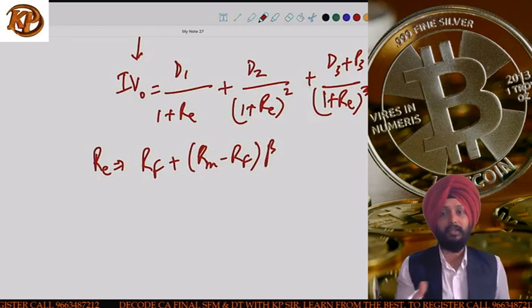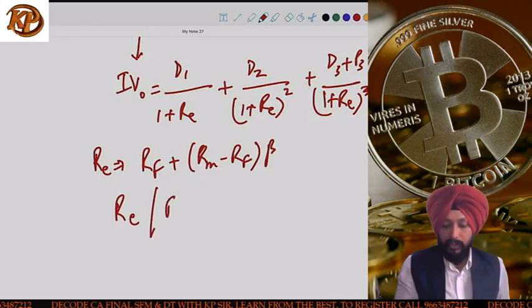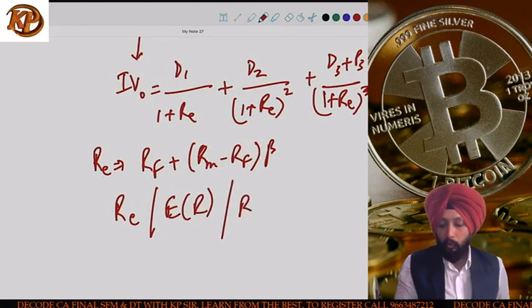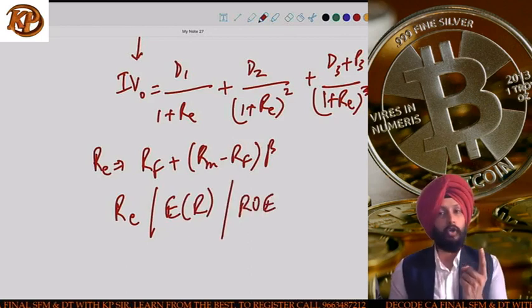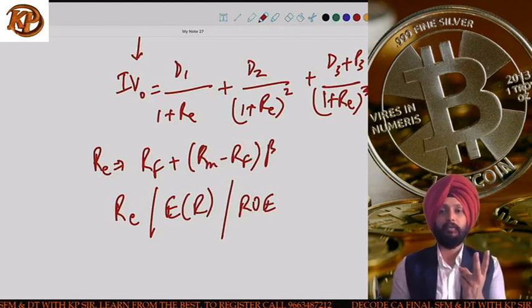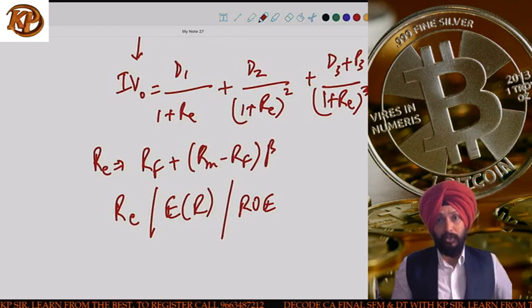Before I even started with the class of equity, if you remember, we did a comparison of RE, ER and ROE. I hope you remember this, guys. I told you 3 things are there. RE is the required rate of return, ER is the expected return from the company's stock, and ROE is the return on equity which the company is able to generate actually.